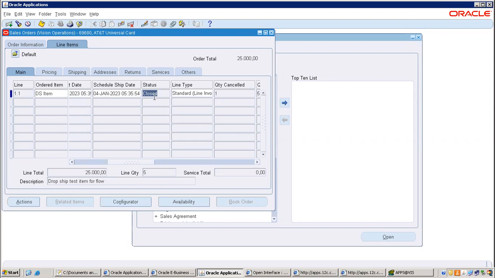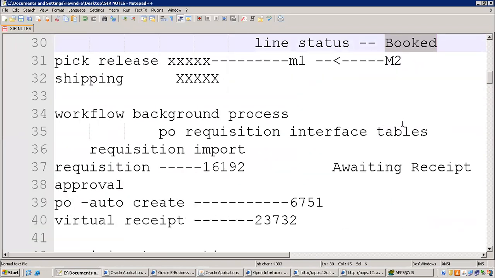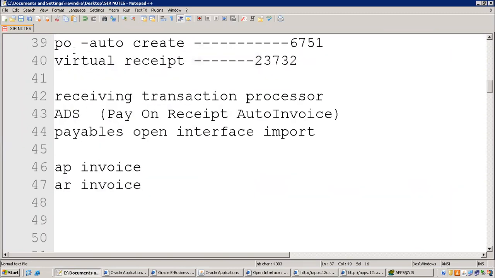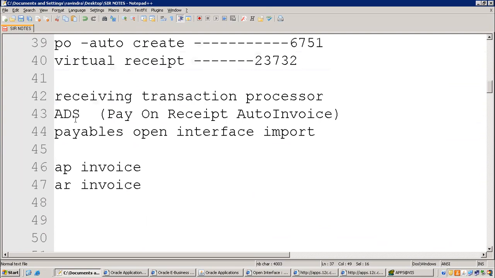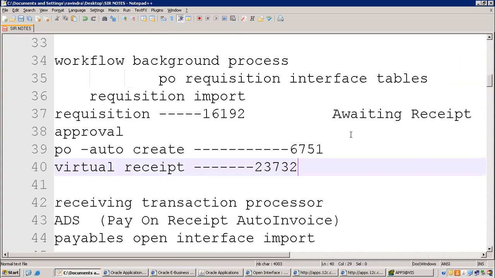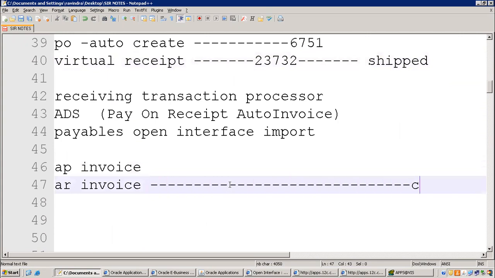In this flow, how many statuses have we seen? First entered, second booked. Line level only I'm talking about, not header level. And awaiting receipt. After the receipt is created, it will become shipped. That I have not noted down here. Then after creating the AR invoice, it will be closed. So definitely you need to remember this.